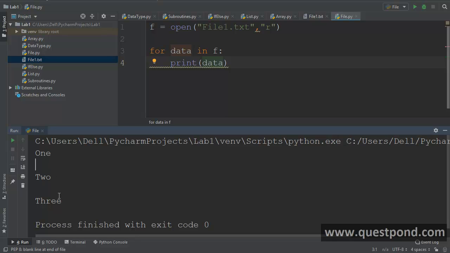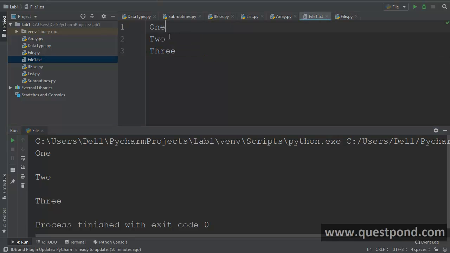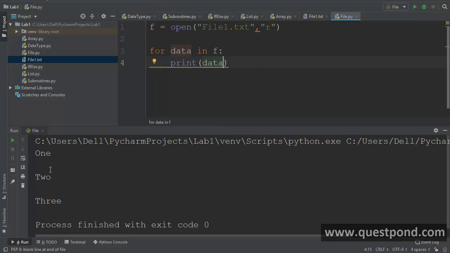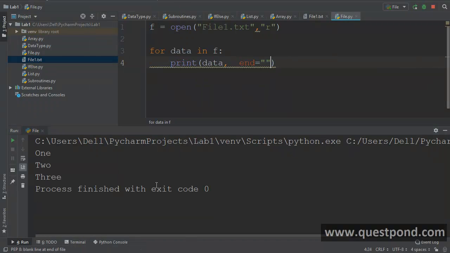Now one of the things you can notice out here is that it is actually printing 2 lines. After 1 it is printing 2 lines, and after 2 it is printing 2 lines, right? We have only 1 line out here. So where is it printing the extra line from? When you go and do a print using the print statement of Python, it actually prints an extra line. So if you want to remove that extra line, you can say end with nothing. Now if I run, you can see that it does not show me those extra lines. So that was a very simple command of opening the file from Python and reading it.